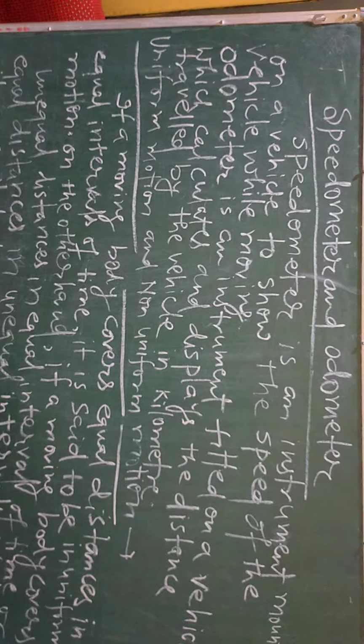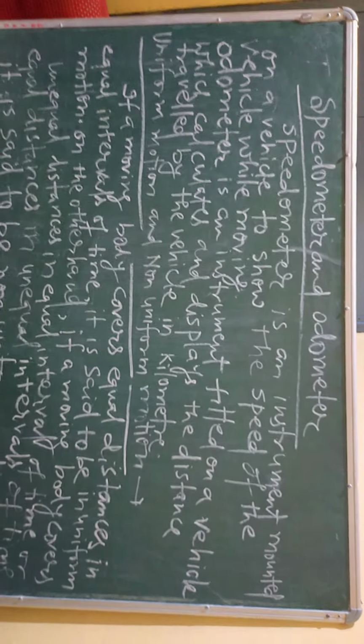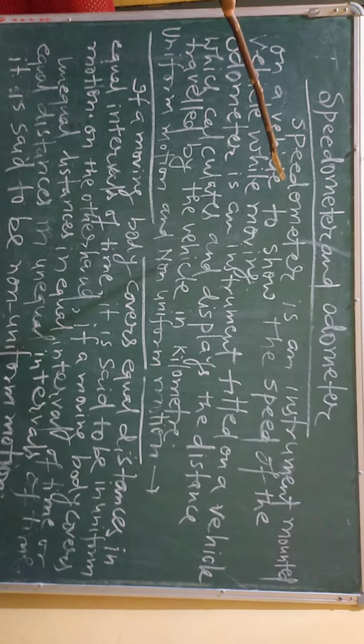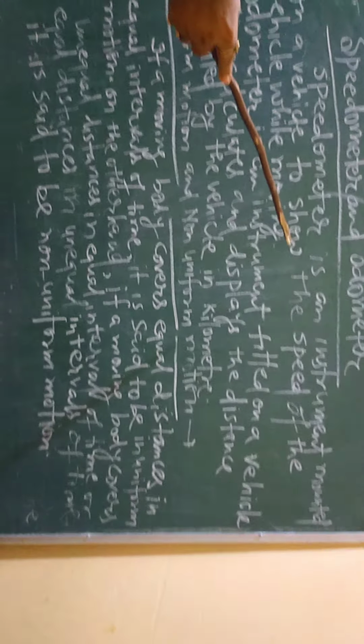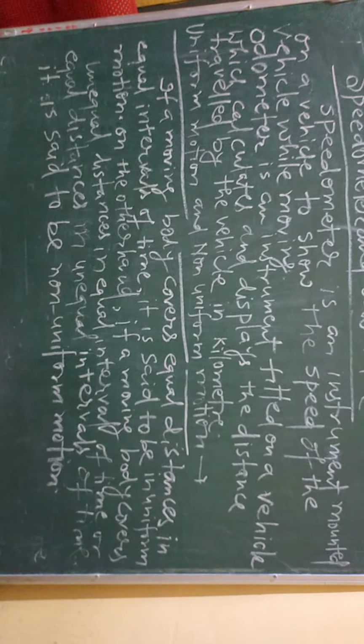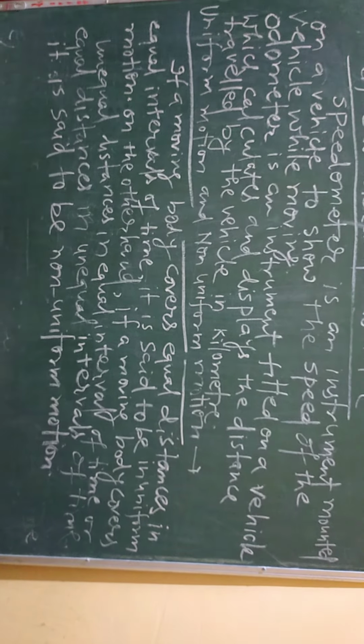Now we can talk about the speedometer and odometer. It is needed to know in our day-to-day life. What is a speedometer? A speedometer is an instrument mounted on a vehicle to show the speed of the vehicle while moving. Whereas an odometer is an instrument fitted on a vehicle which calculates and displays the distance traveled by the vehicle in kilometers.